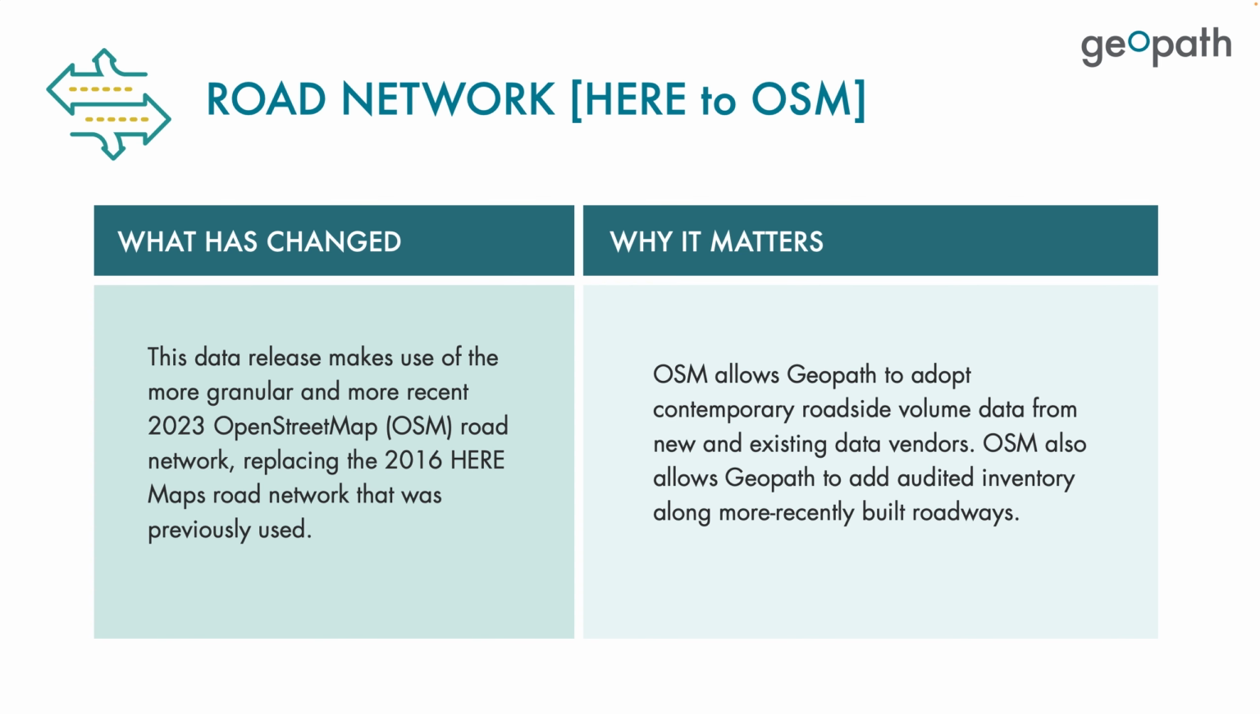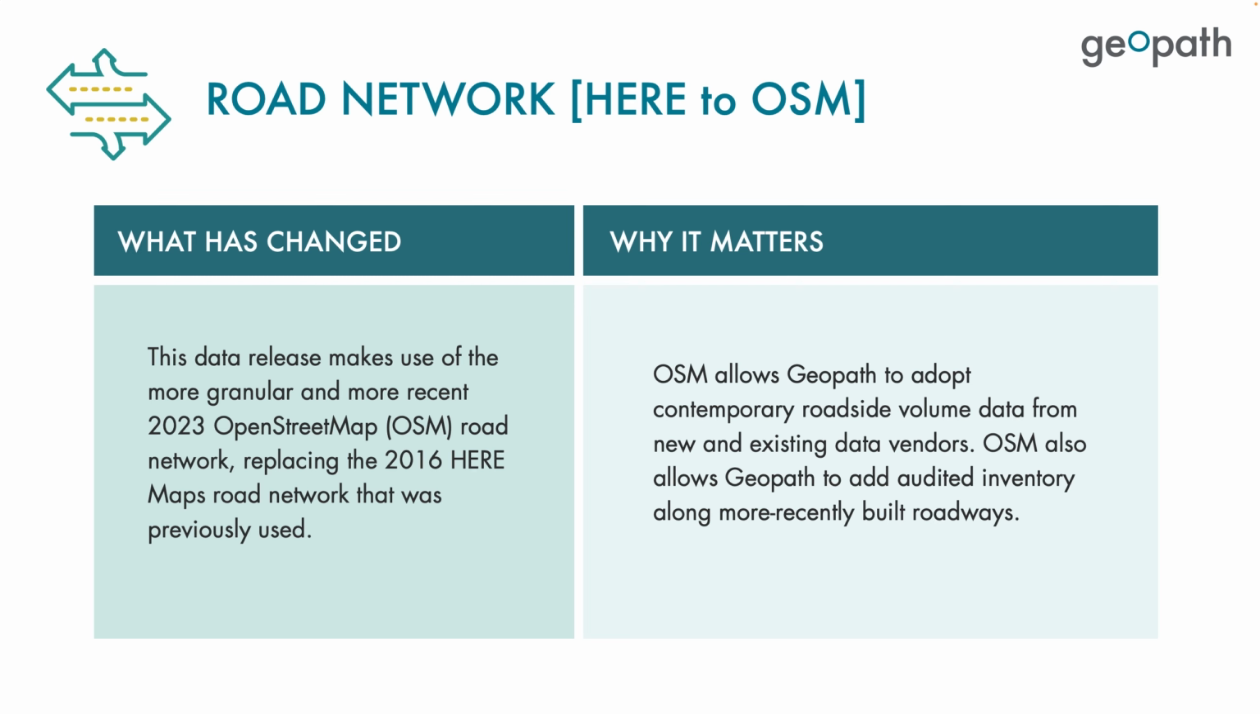One of the key updates in the 2025 Planning Dataset is the transition to the OpenStreetMap road network. Previously, we had been using the 2016 HERE Maps road network. In this dataset, we are using the 2023 OSM network. There are a variety of reasons why this transition is important. OSM allows us to ingest more up-to-date roadway volume data.